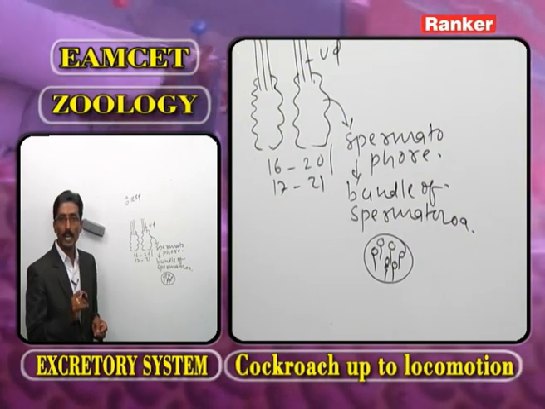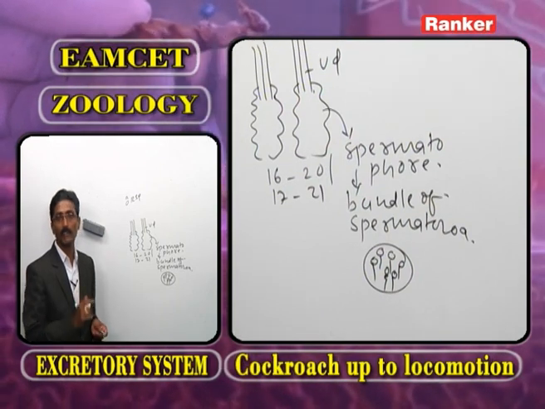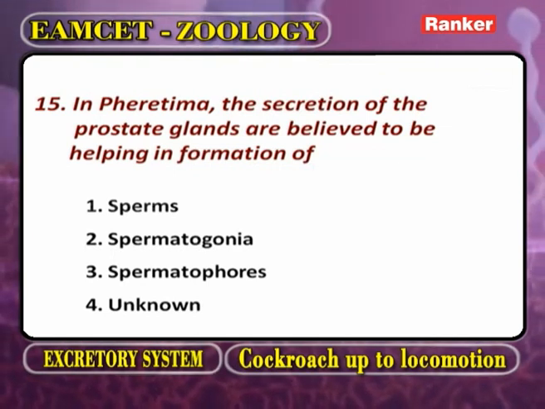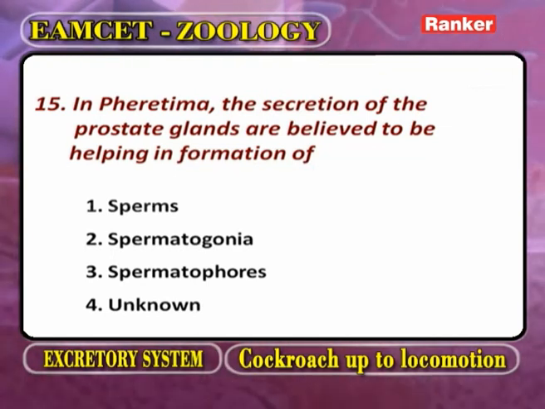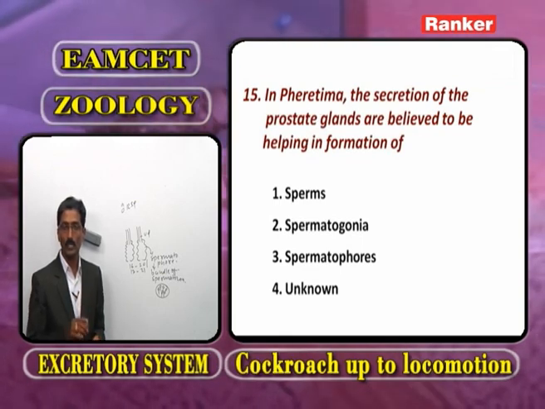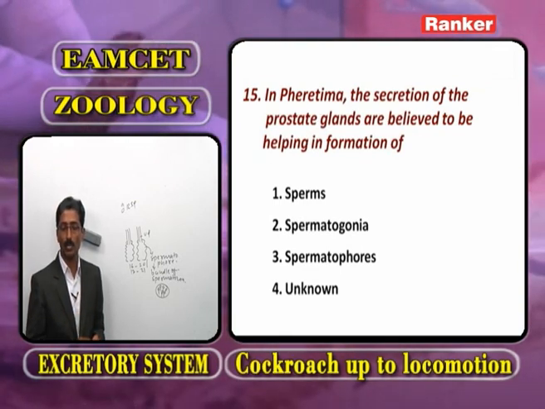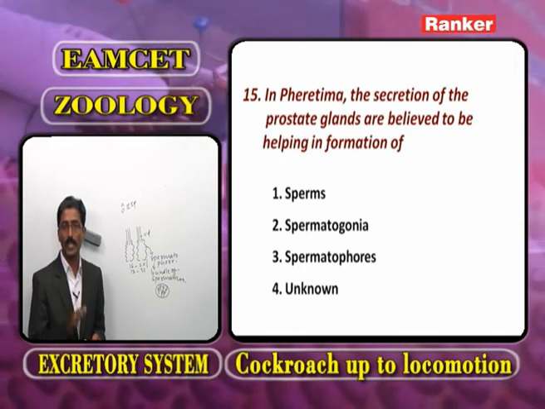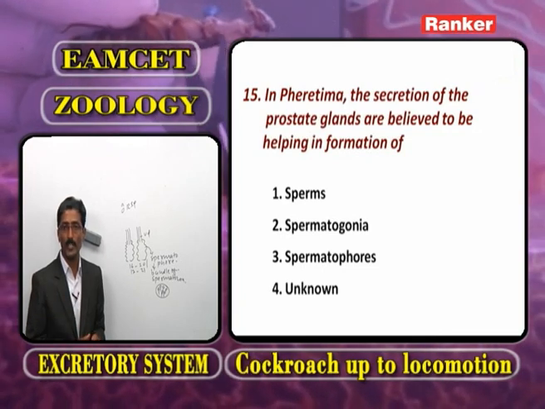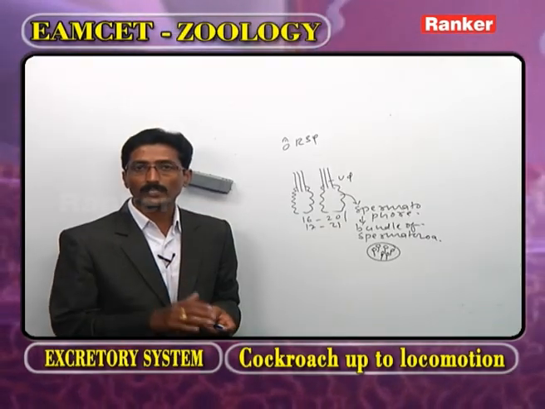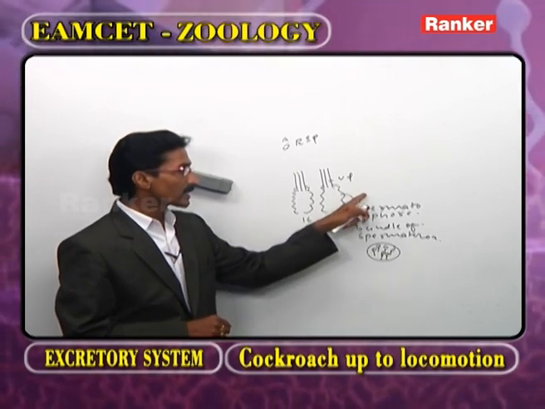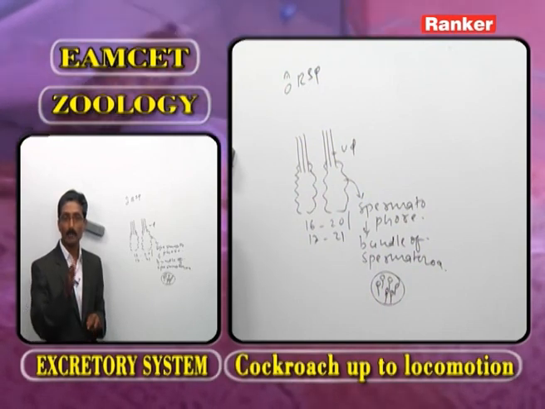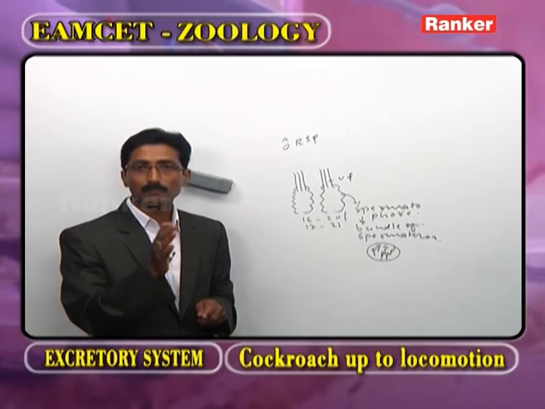But here, the question asks about the body of Eutyphoeus. In the body of Eutyphoeus, the function of the prostate gland's secretions is not known. One is sperms, second spermatogonia, third spermatophores, fourth unknown. In the body of Eutyphoeus, the function of prostate glands is not clearly known, but in other earthworms, prostate gland secretions help in the formation of spermatophore. Spermatophore is the bundle of spermatozoa.